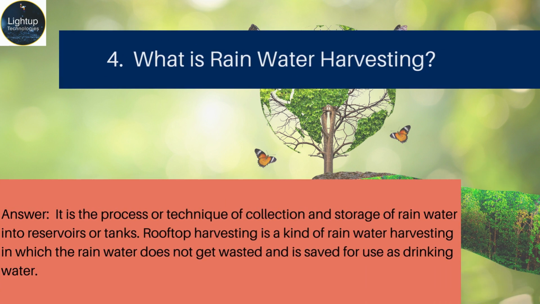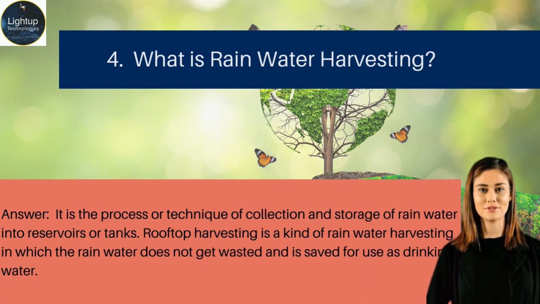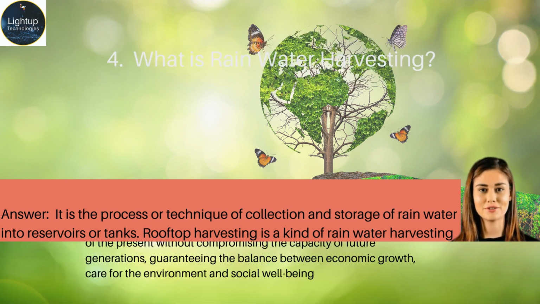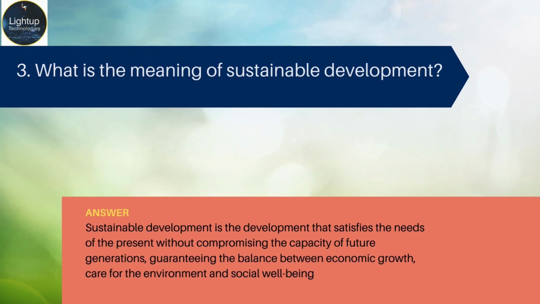What is rainwater harvesting? Answer. It is a process or technique of collection and storage of rainwater into reservoirs or tanks. Rooftop harvesting is a kind of rainwater harvesting in which the rainwater does not get wasted and is saved for use as drinking water.